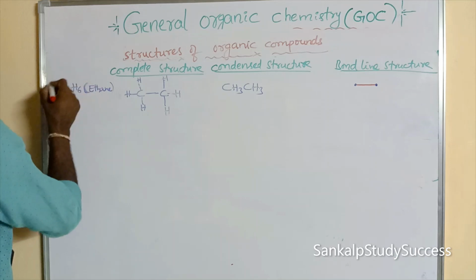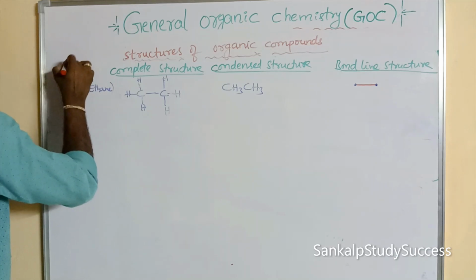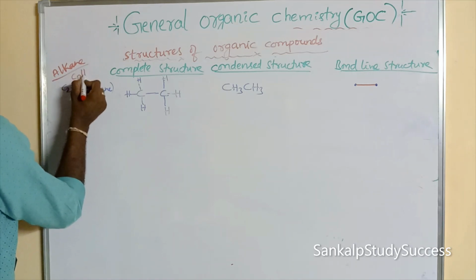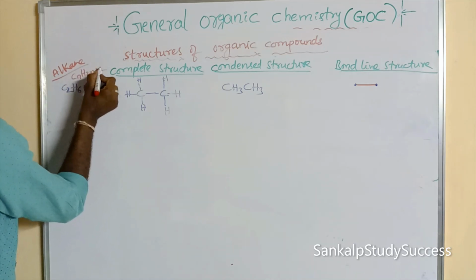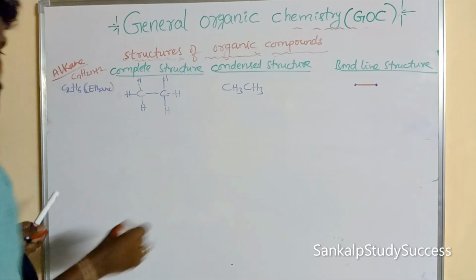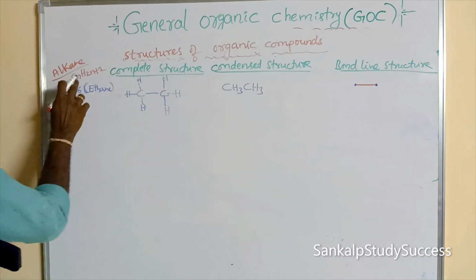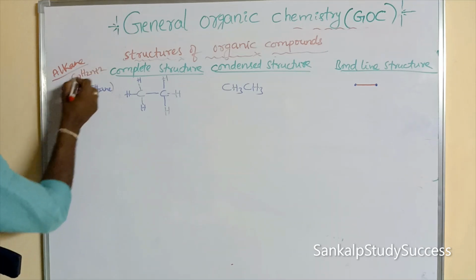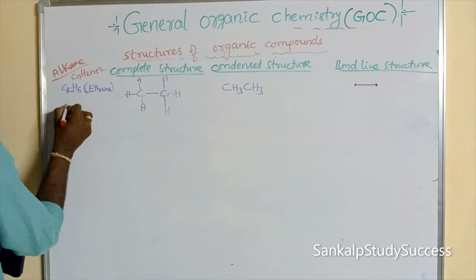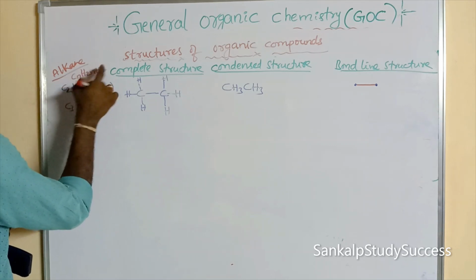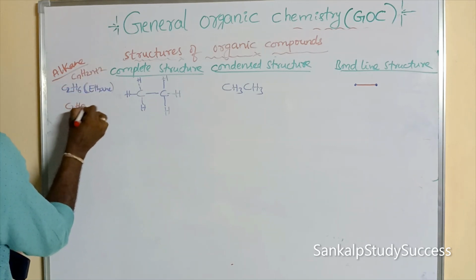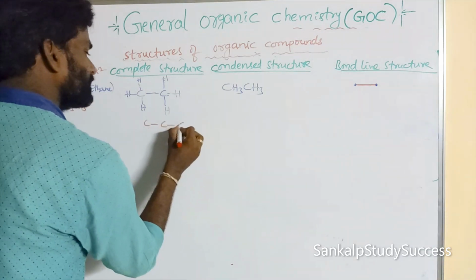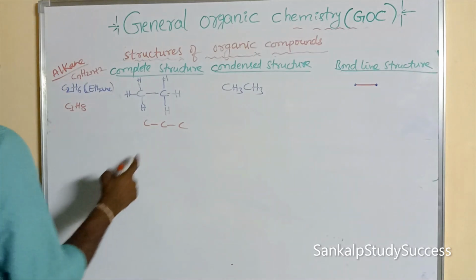For three carbons, we can take an alkane as an example. What is the formula? The alkane formula is CnH2n+2, which we'll discuss later. If n is 2, 2 times 2 is 4, plus 2, C2H6, that is ethane. Next, if n is 3, 2 times 3 is 6, plus 2, 8, C3H8. So here 3 carbon atoms can be written, all single bonds.